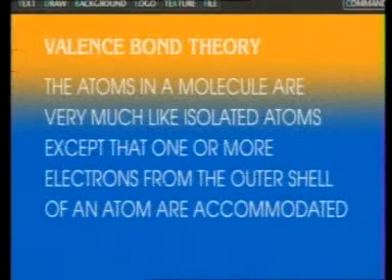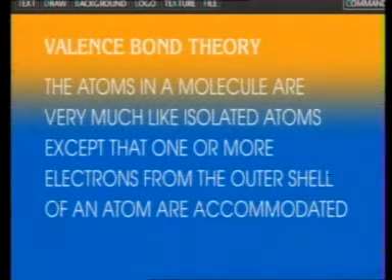Dear students, the distribution of electrons in a molecule can be explained by using two general approaches. Here is Professor Sharif for you to explain these general approaches. Dear students, let us explain the distribution of electrons in a molecule. It can be explained using two theories. The first one is the valence bond theory, which is simpler but less correct.